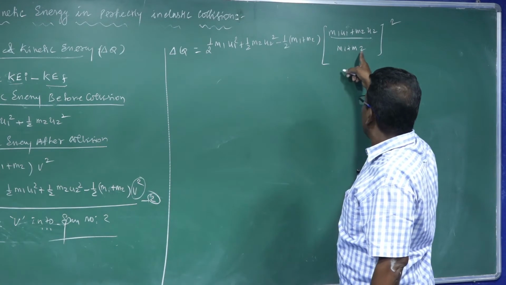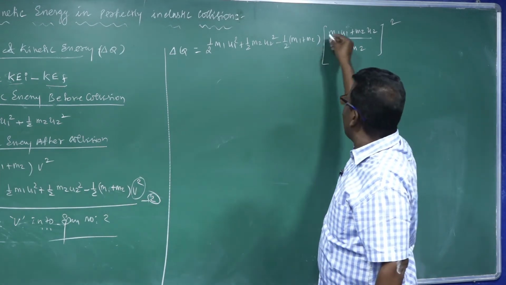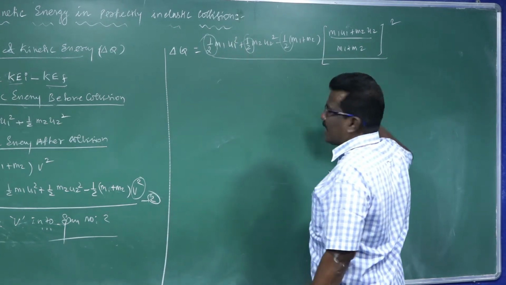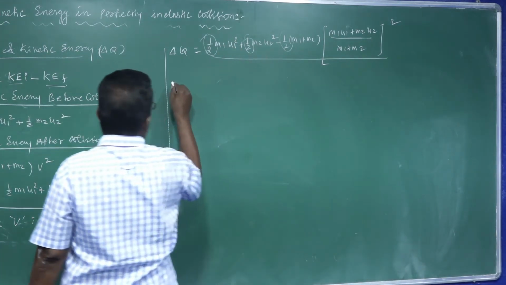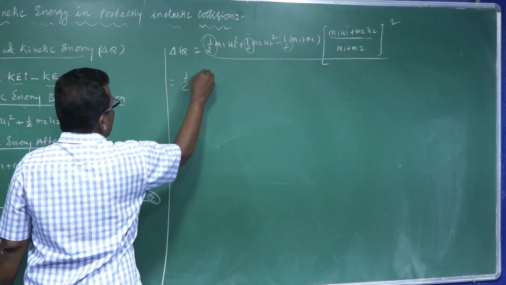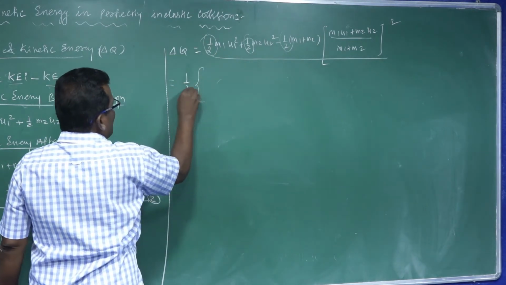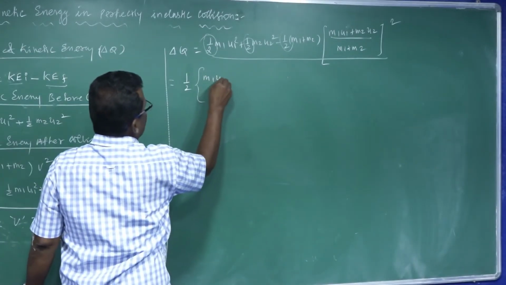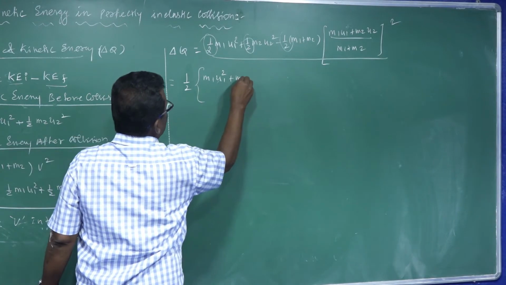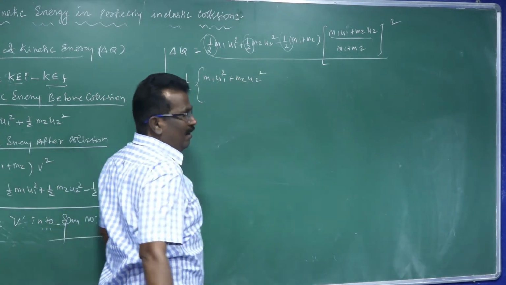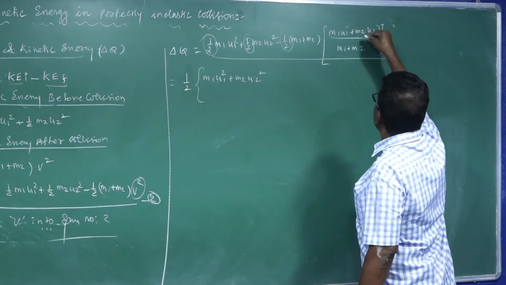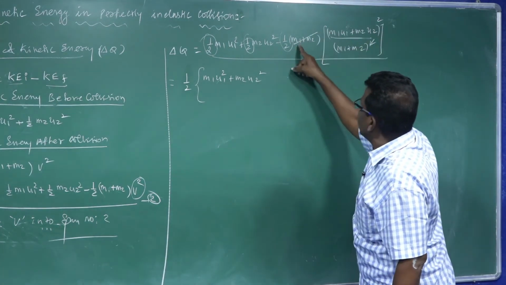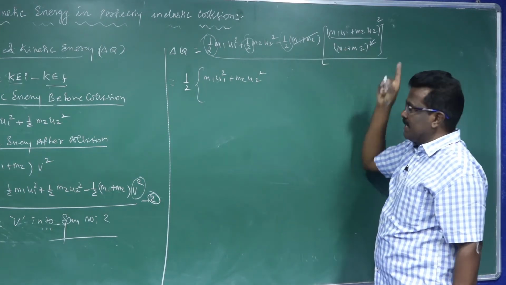Take this m1 plus m2 whole square, and one m1 plus m2 cancels. Take 1 by 2 as common: m1 u1 square plus m2 u2 square.